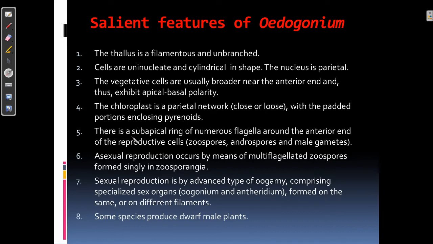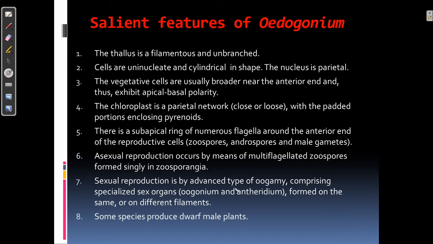All the reproductive cells of Oedogonium, that is zoospores, androspores, and male gamete, which is known as antherozoid, bear numerous flagella around their anterior end. Asexual reproduction occurs by means of multiflagellated zoospores which are formed inside a special structure that is known as zoosporangium.